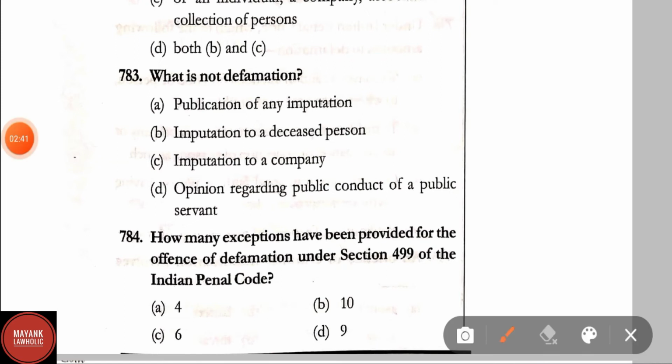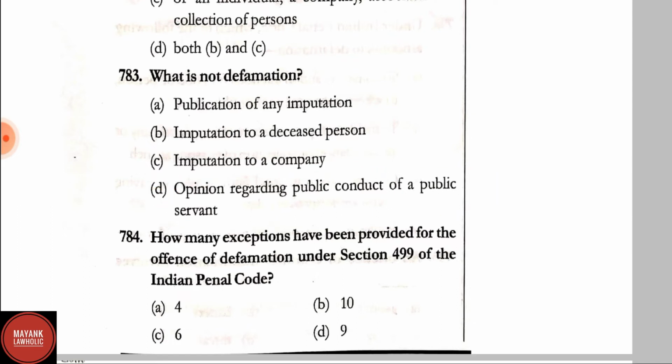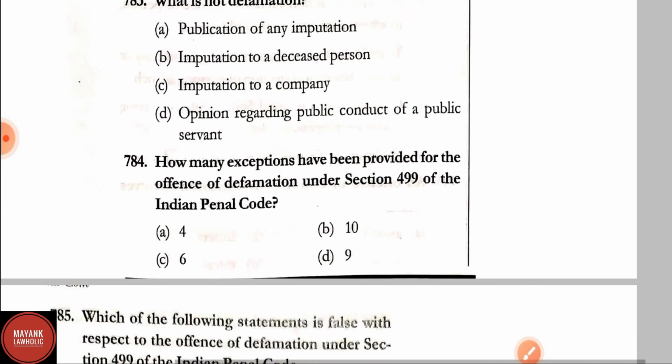What is not defamation? Publication of any imputation, imputation to a deceased person, imputation to a company, opinion regarding public conduct of a public servant. Correct answer is option D, that is opinion regarding public conduct of a public servant is not defamation.